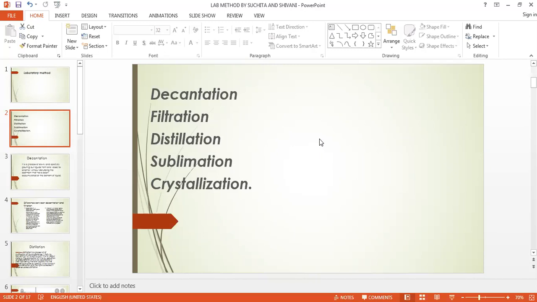The second one is that it is not separable by filtration or by the force of gravity. Then the true solution can be obtained in the pure form by the method of crystallization and by the method of evaporation. Then the characteristic properties of that solution will reveal the existence of the constituents, although they may not be exactly identical with the properties when they exist separately.